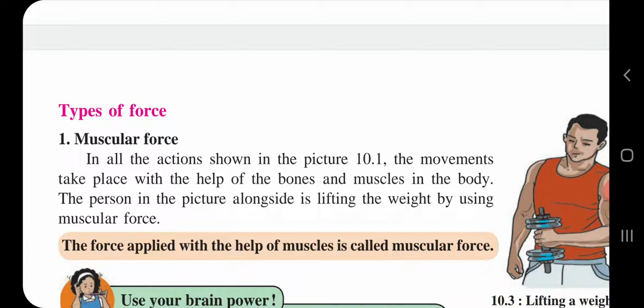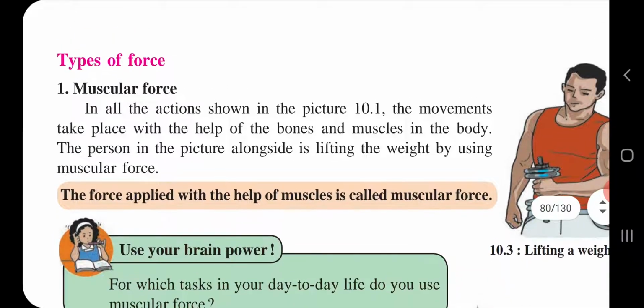So children, in all the actions shown in our picture 10.1, the movements take place with the help of the bones and muscles in the body. The person in the picture alongside is lifting the weight by using muscular force. So children, here the definition of muscular force is the force applied with the help of muscle. I hope you all are getting the points. The force applied with the help of muscle is called muscular force.